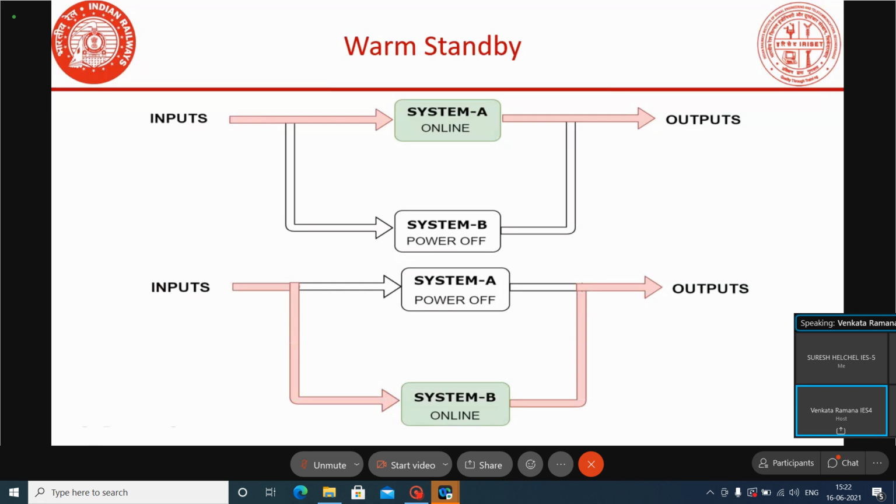In case of warm standby arrangement, we are keeping two systems. One system is on, one system is powered off. When the working system fails, to switch on the second system and have it deliver the outputs, it will take a minimum of 3 minutes, and it depends upon the system also. Sometimes it will take up to 5 minutes. Minimum 3 minutes interruption will be there. This is the warm standby arrangement.